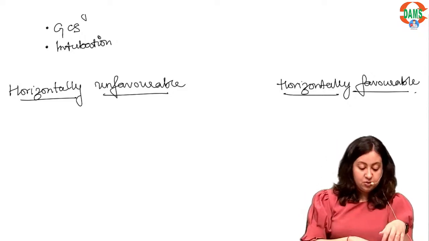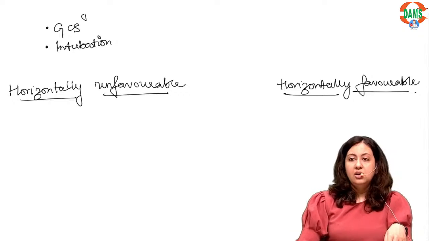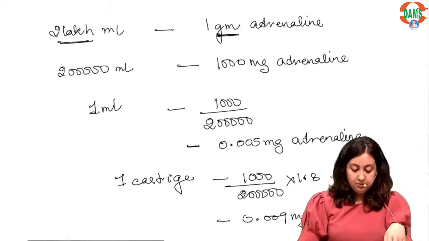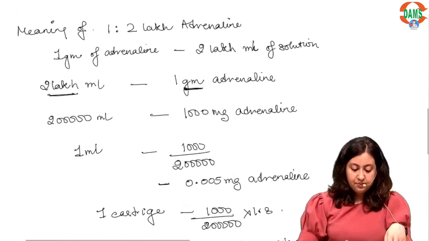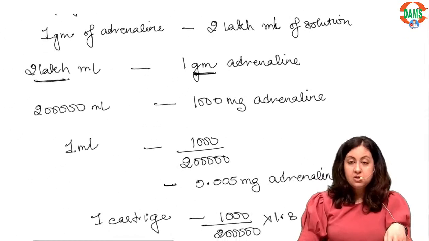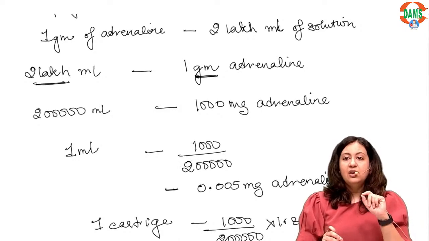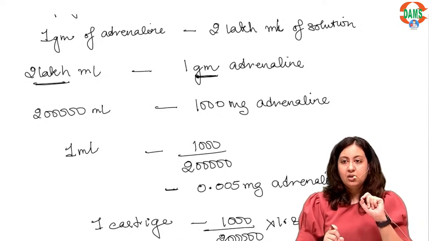And epinephrine dose 1:2 lakh. Just see here again. You will have to do a little bit of calculations for 1:2 lakh.